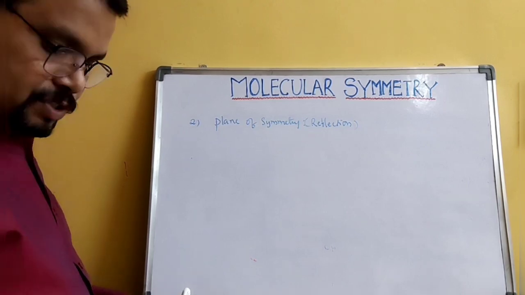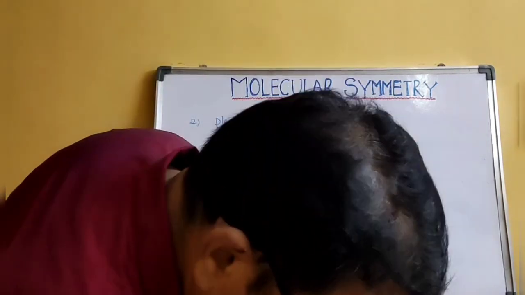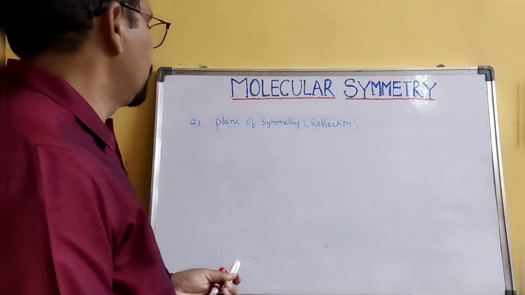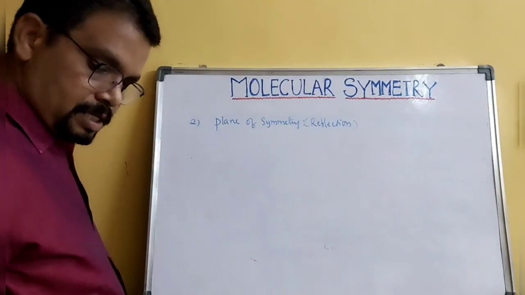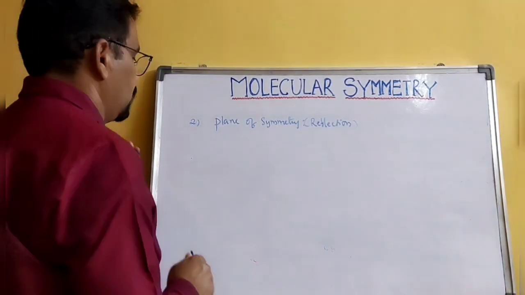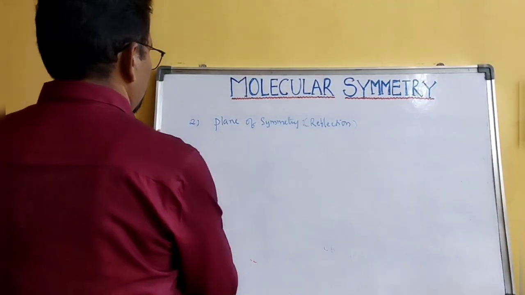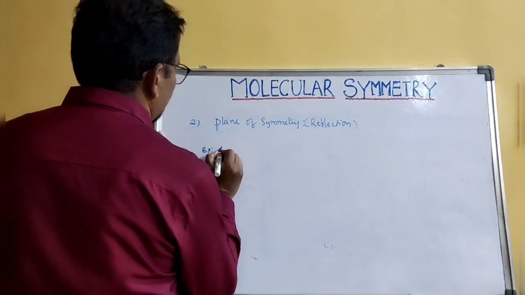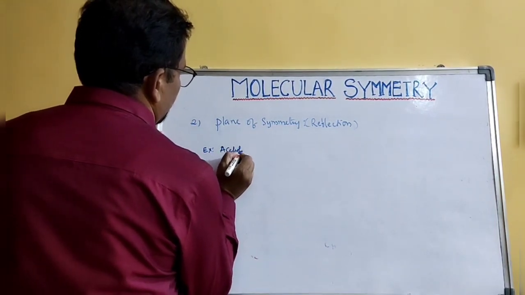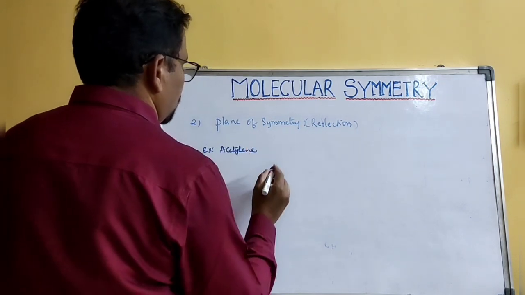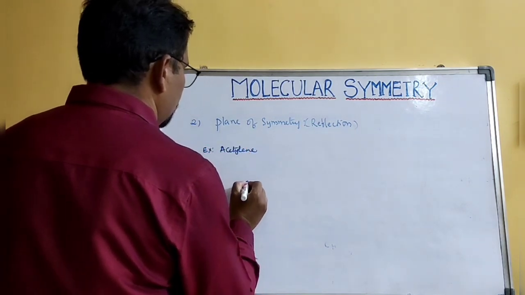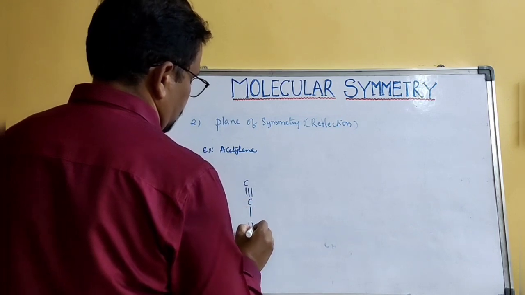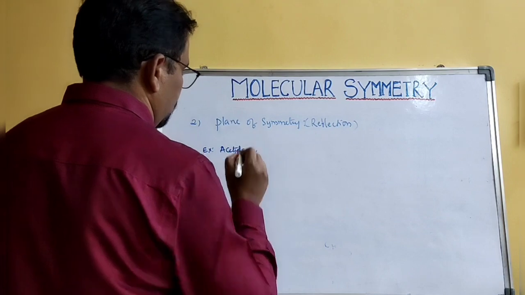So what is plane of symmetry, or reflection symmetry? Let me first give you the example and then you can understand. Suppose acetylene. The acetylene structure is like this, hydrogen and hydrogen.